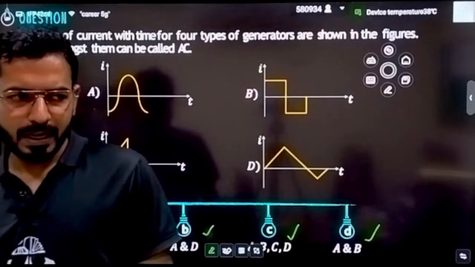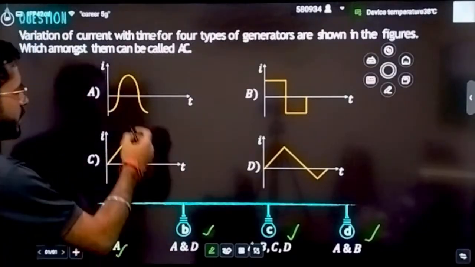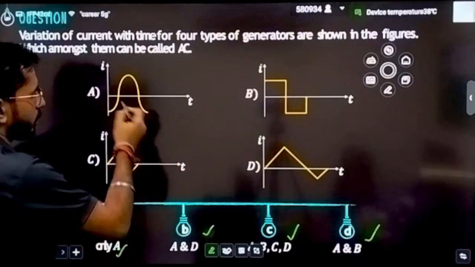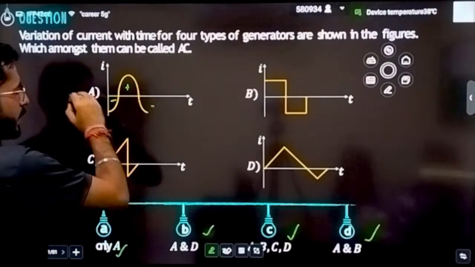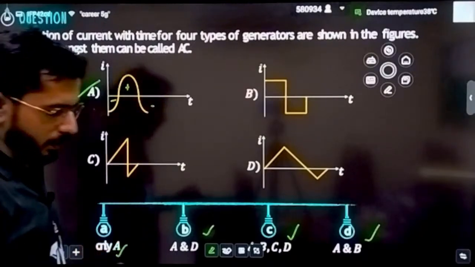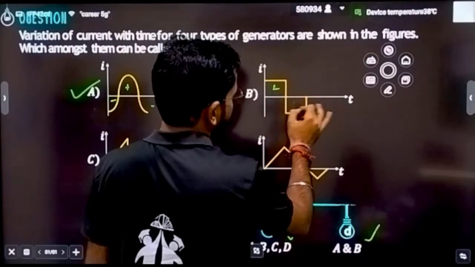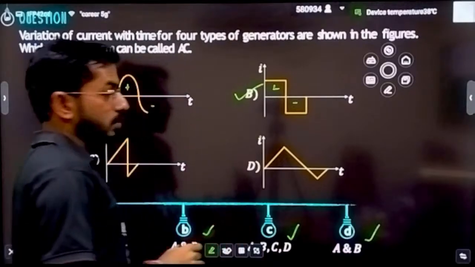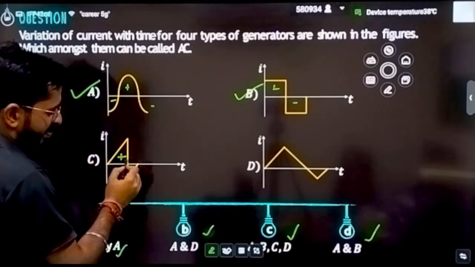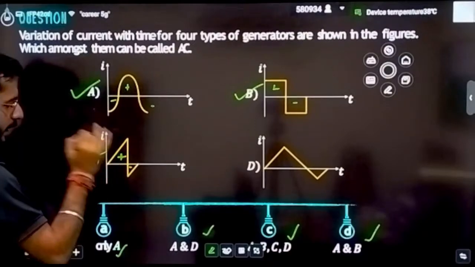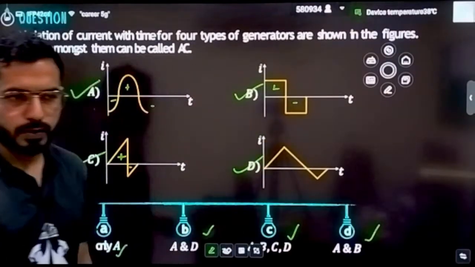So should we analyze one by one? Let's see. Tell me about section A. Is it alternating current or not? See, this is negative, this is positive. Again, this is negative. So I can say this is an alternating current. No problem. Square wave, we have already seen it. This is positive, this one is negative. Again, it is also an alternating current. If I look at this, again, this portion is positive, this portion is negative. Again, it is an alternating current. And here also vice versa. I can say it is also an alternating current.